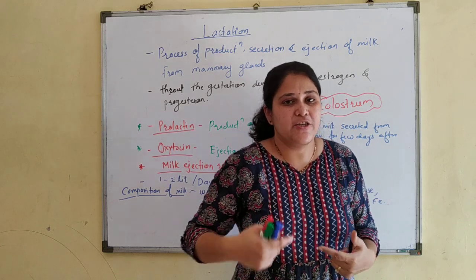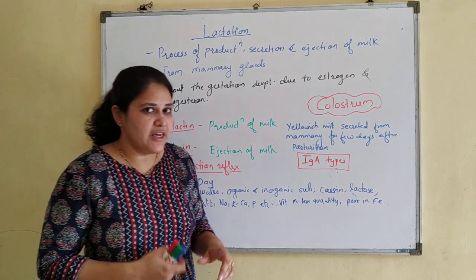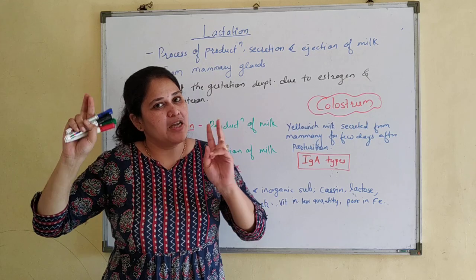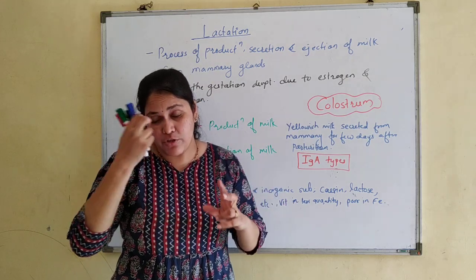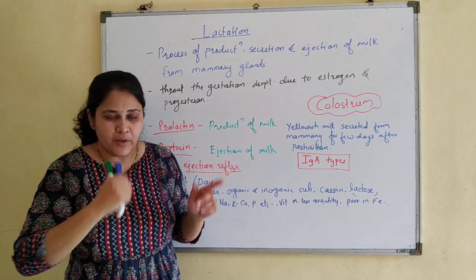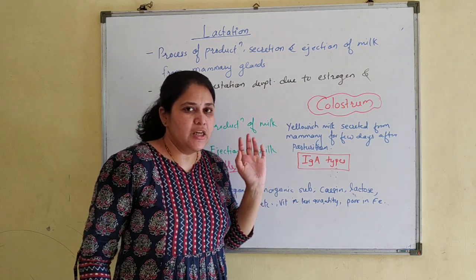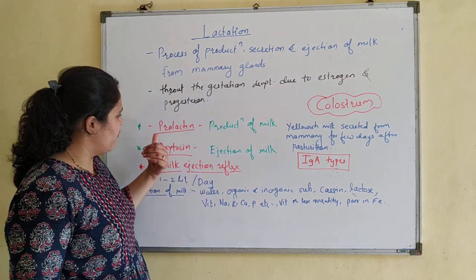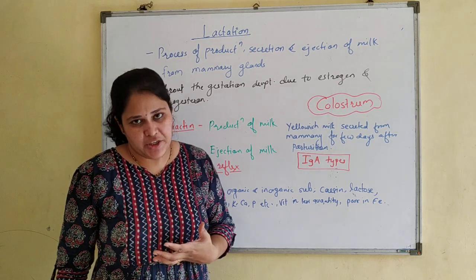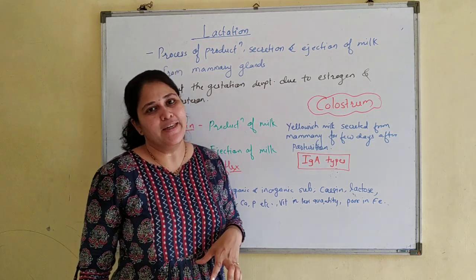The cyclic changes are not occurring properly, because for normal cycling we want the hypothalamus to secrete GnRH. That GnRH has to act on the anterior pituitary, and the anterior pituitary has to release FSH as well as LH. Now here what is happening? Throughout the lactational period, there is an increased level of prolactin. Prolactin inhibits the release of GnRH. So throughout this period, there will be less amount of estrogen in the body.